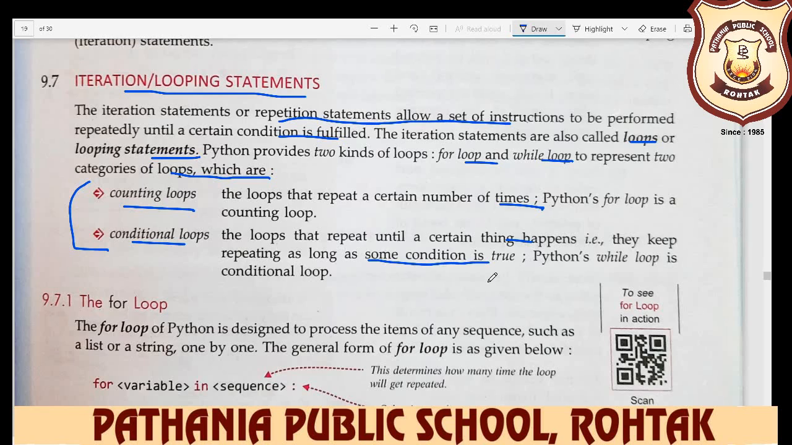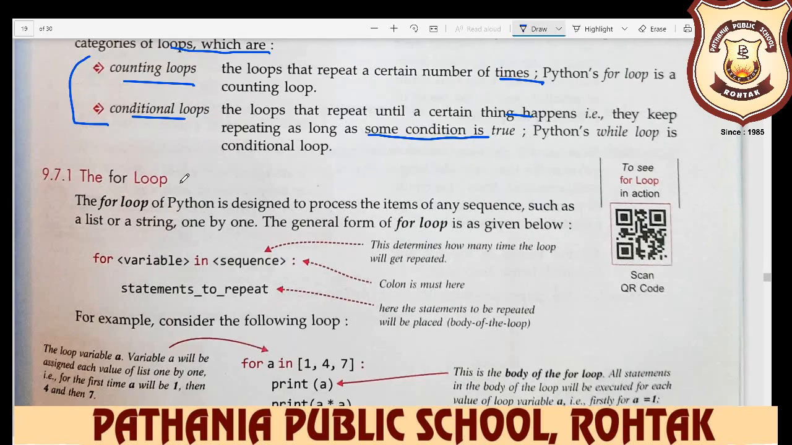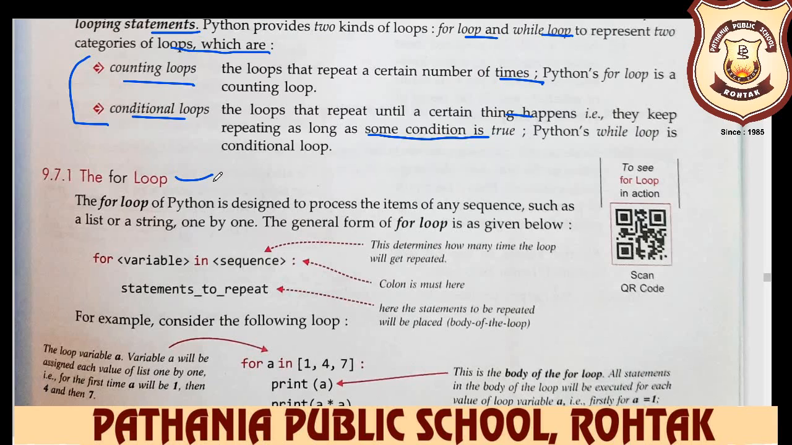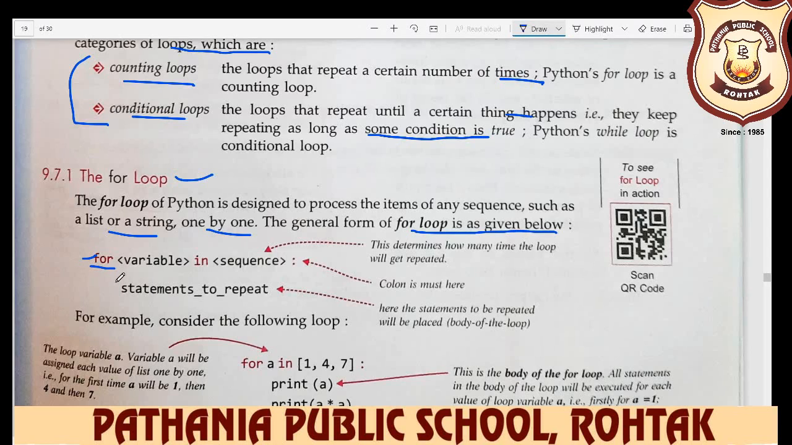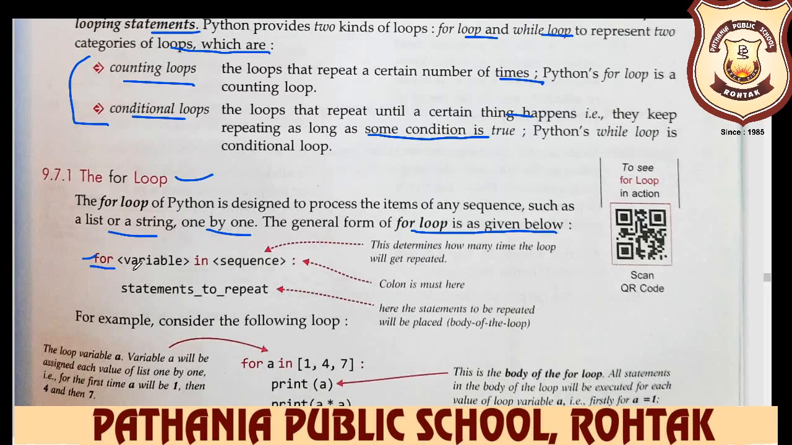Okay. So first we learn the for loop. The for loop of Python is designed to process the items of any sequence, such as a list or a string, one by one. The general form of the for loop is as given below. For example, you write down for. For is the reserved word. For is a keyword of Python, and for is a keyword of every language: C, C++, Java, Python.